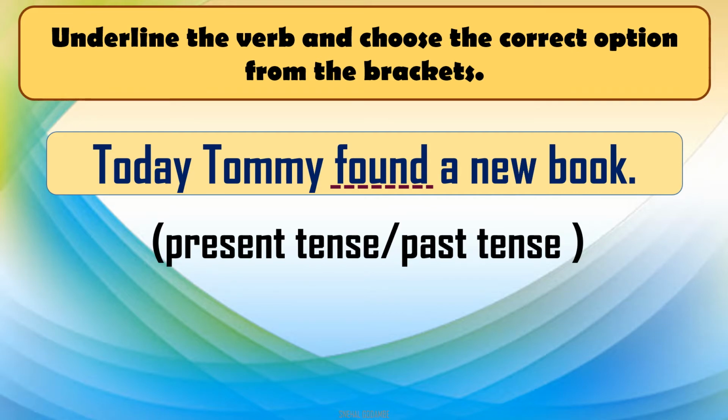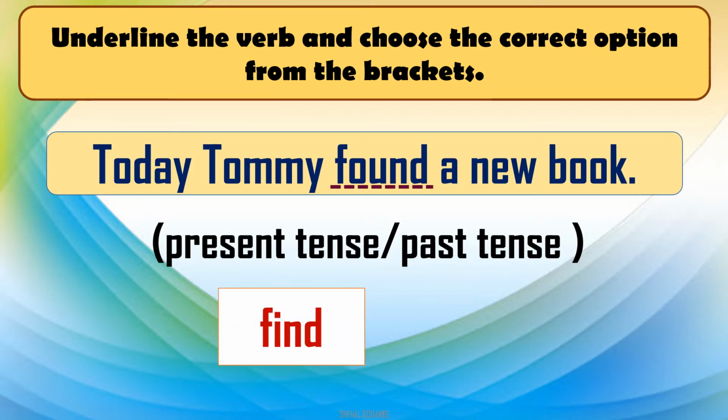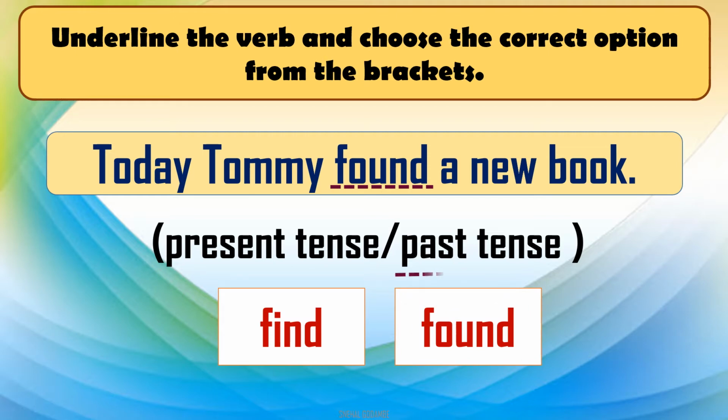Again the same question, present tense or past tense. As in the first sentence, we have seen the original verb. Here which is the original verb? To find, right? It is in present tense. So found is the past tense of find. So the correct option is past tense.